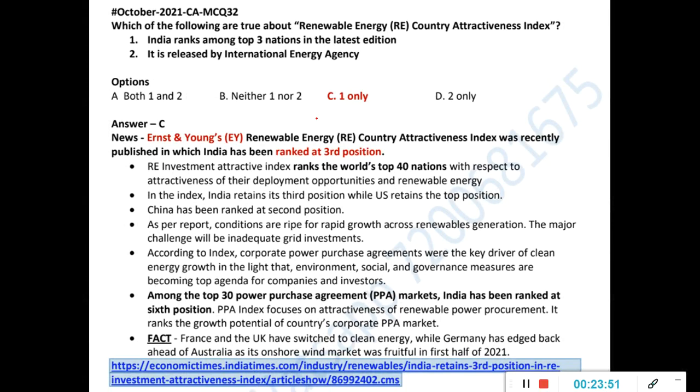So the answer is 1 only, because it is released by the Ernst & Young EY group, and India is ranked at 3rd position, so it is among the top 3 ranks in the latest edition. It ranks not many nations, only the world's top 40 nations with respect to the attractiveness of their opportunities in renewable energy. India is ranked 5th, 6th in some power purchase agreement markets. That kind of internal detail is not important for you, but overall India is in 3rd position, and it is this Ernst & Young group that releases the Renewable Energy Country Attractiveness Index.